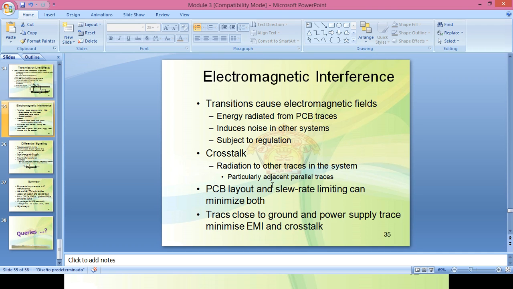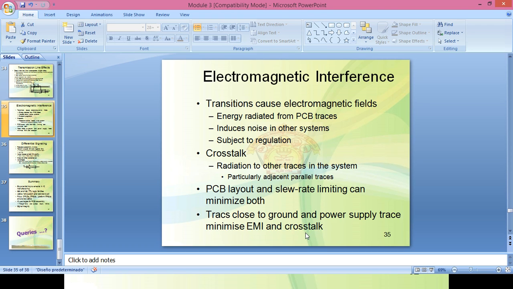This effect can be minimized by routing such paths close to the ground and VCC plane. We route the trace close to the ground and power supply trace to minimize the electromagnetic interference and to minimize the crosstalk.